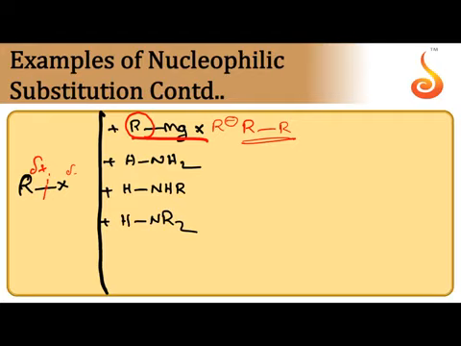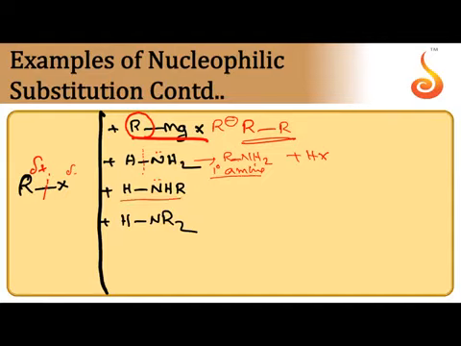Next one, reaction between alkyl halide and ammonia is a nucleophilic substitution reaction. Here NH3 is the attacking nucleophile, X minus is the leaving group. The X minus later takes H plus from NH3, forming HX. So RNH2 plus HX. Here RNH2, since N is attached to an alkyl group, is called an amine; since it is attached to only one carbon, it is called 1 degree amine.